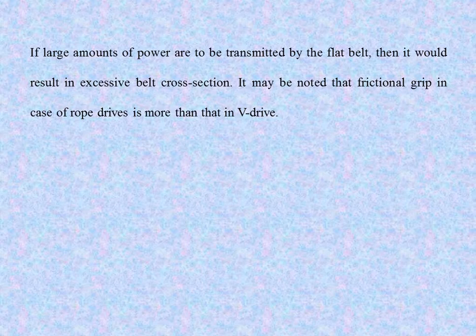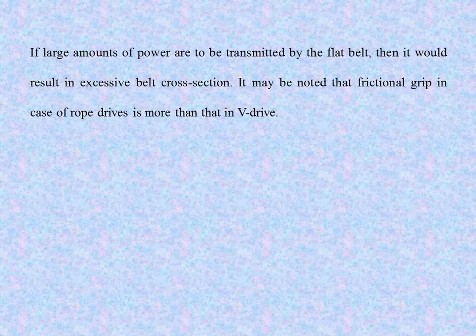If we want to transmit large power, and a large amount of power is to be transmitted by the flat belt, then it would result in excessive belt cross section. It may be noted that the frictional grip in the case of rope drives is more than that of the belt drive.